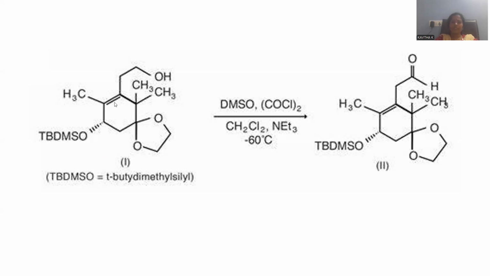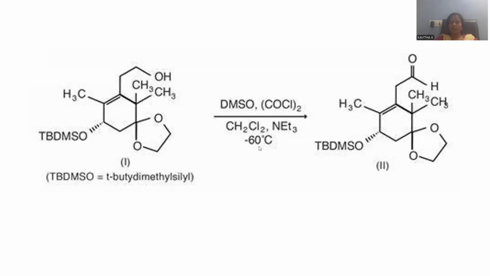And here is the double bond you can notice. Here is the methyl, here is the methyl, here is the methyl. And here is the hydroxy, our target functional group, that is to be reacted by Swern oxidation. If you observe the nature of this alcohol, it is primary. This primary alcohol is to be treated with DMSO, oxalyl chloride, in DCM, that is dichloromethane, right? So this is a tertiary amine, that is triethylamine.